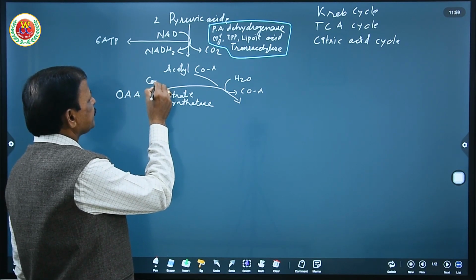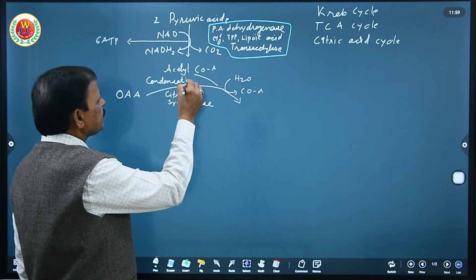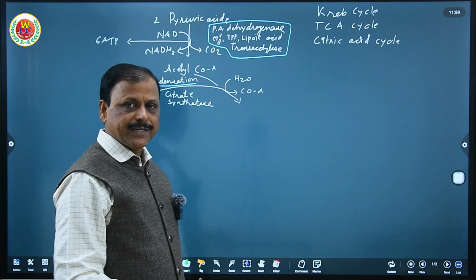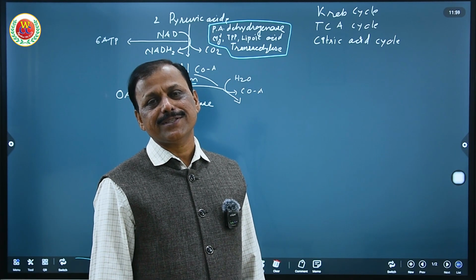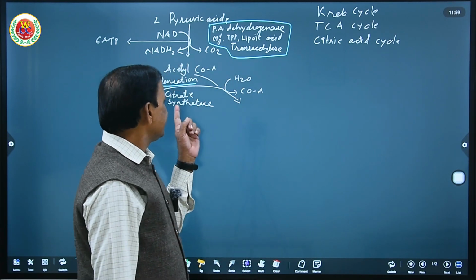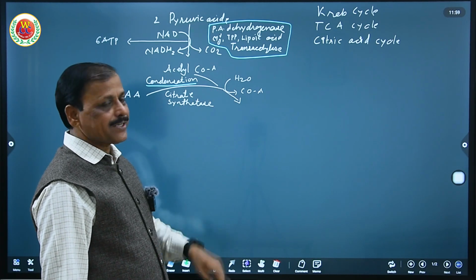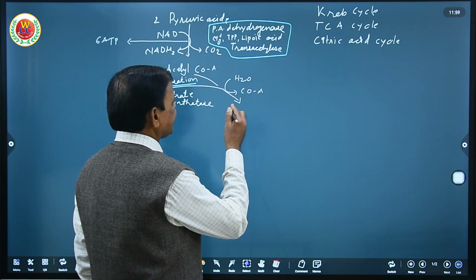It is even mentioned in your textbook, in the very first sentence under the heading Krebs cycle: it begins with the condensation of acetyl CoA with oxaloacetic acid in the presence of citrate synthetase, with the addition of water and release of CoA, leading to the production of citric acid.